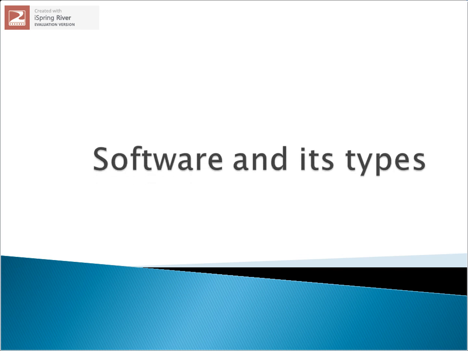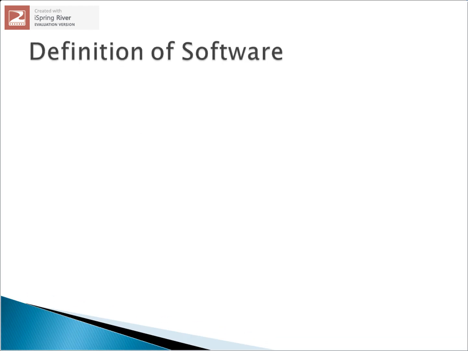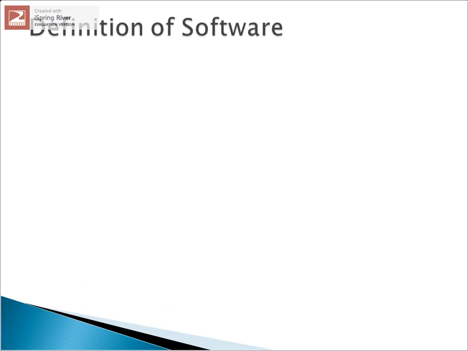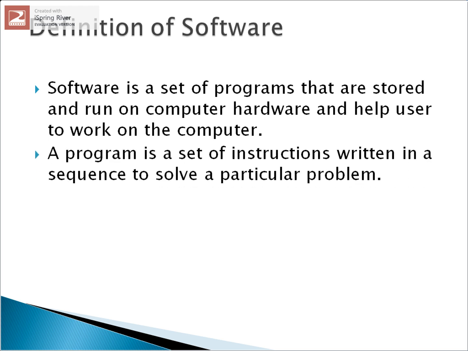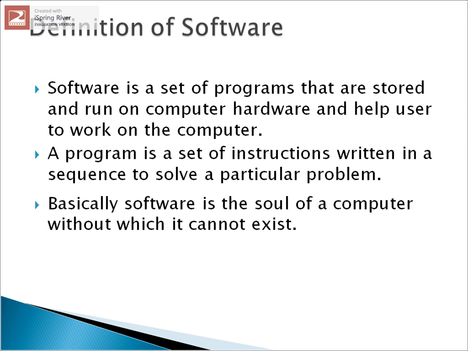First of all, we have to understand the definition of software. Now what is software? Software is a set of programs that are stored and run on computer hardware and help the user to work on the computer. Now what is a program? A program is a set of instructions written in a sequence to solve a particular problem.